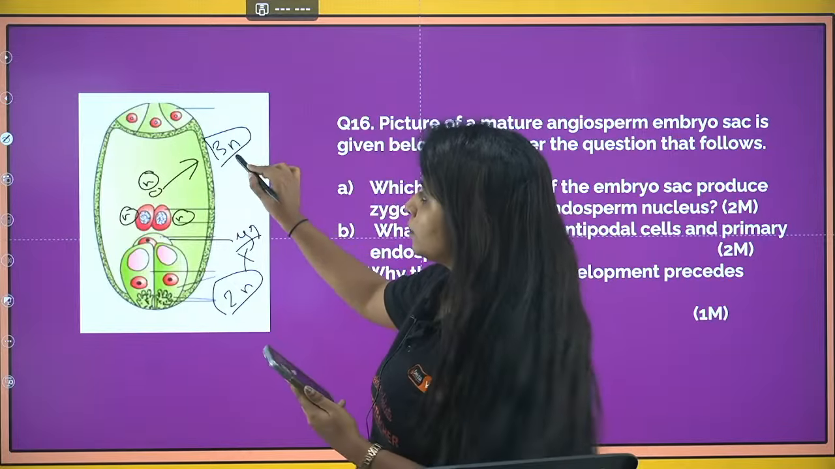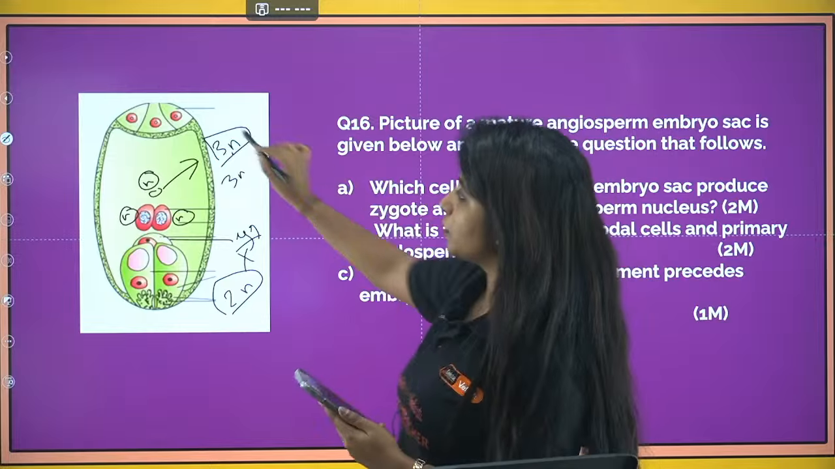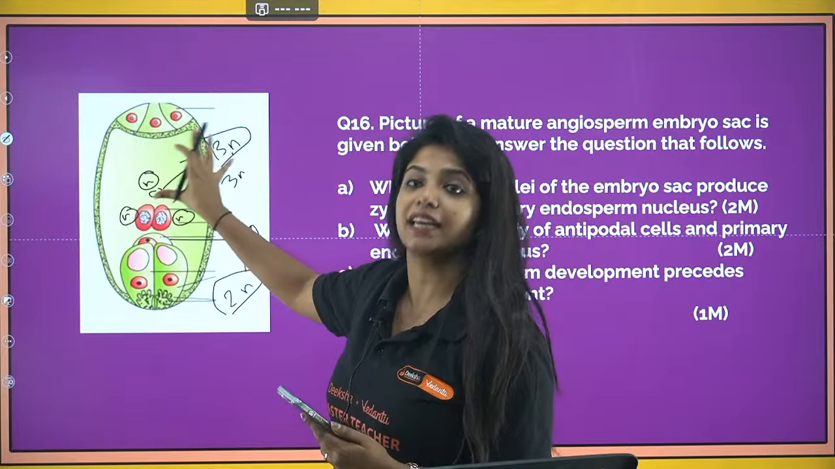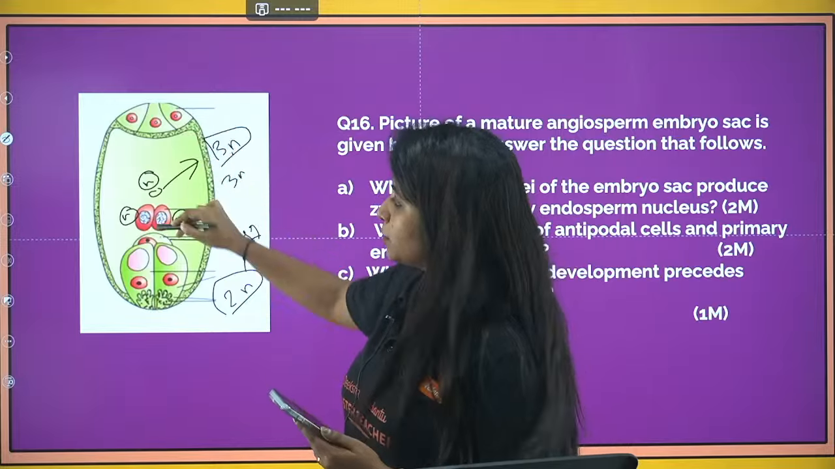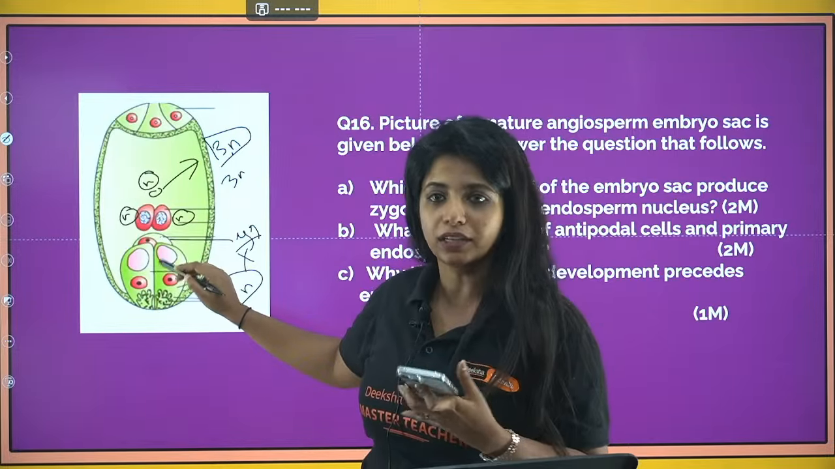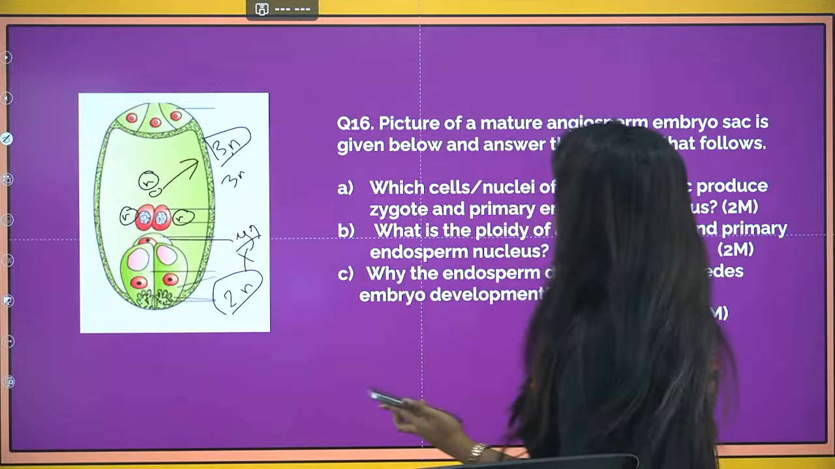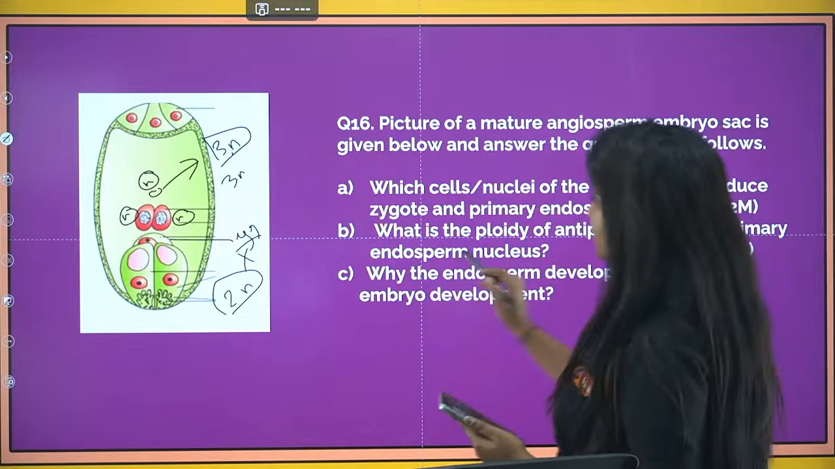Now, what is the ploidy of the antipodal cells and the primary endosperm nucleus? The primary endosperm nucleus ploidy is 3N. And what is the ploidy of the antipodal cells? All the cells except the central cell are haploid in nature. The central cell, since it has two polar nuclei, is diploid in nature. So the antipodal cells will be haploid.